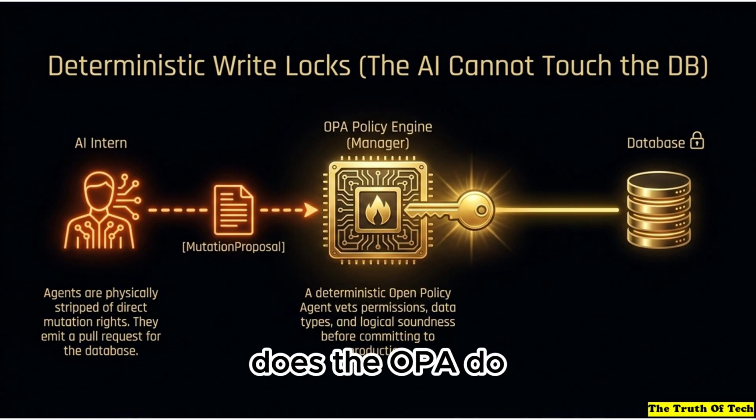What exactly does the OPA do? It's an external rule engine. It checks the permissions, data types, and logical soundness using strict code, not AI. So it ensures that the action is totally safe before it ever commits to production. So the AI is basically the enthusiastic intern drafting a pull request, but the deterministic code is the senior manager holding the database keys. That is a perfect way to put it.